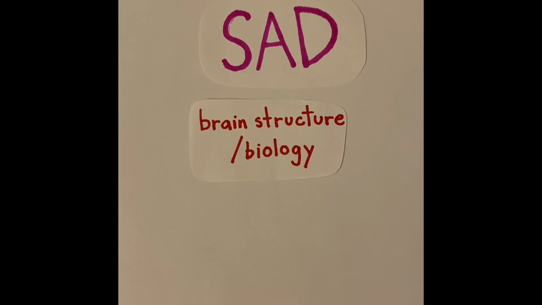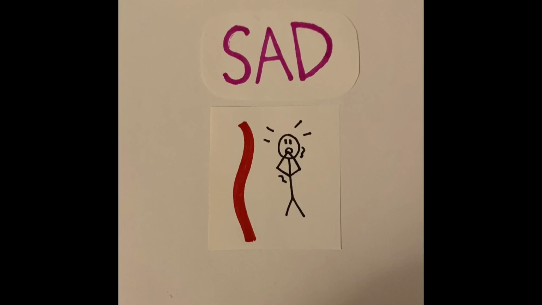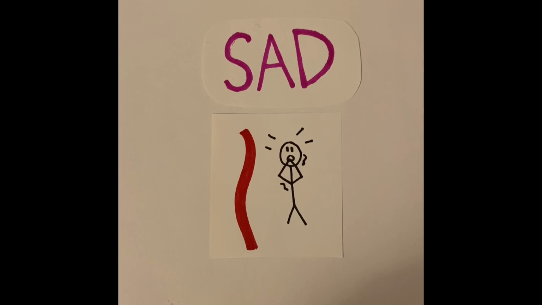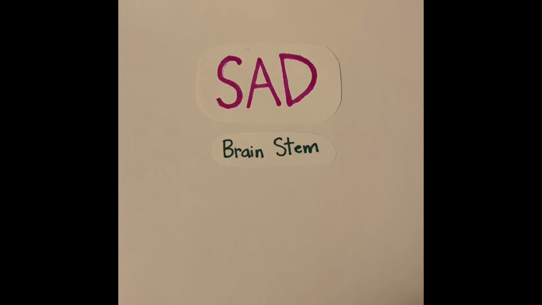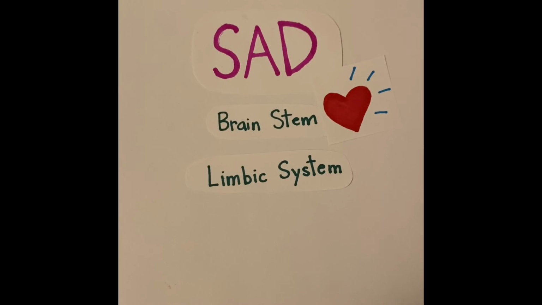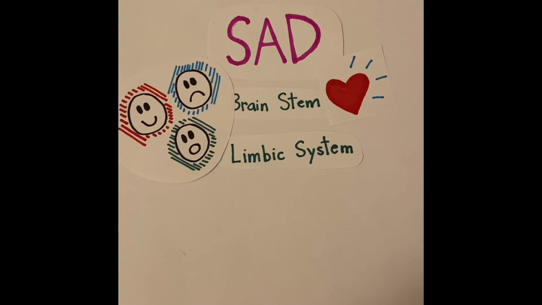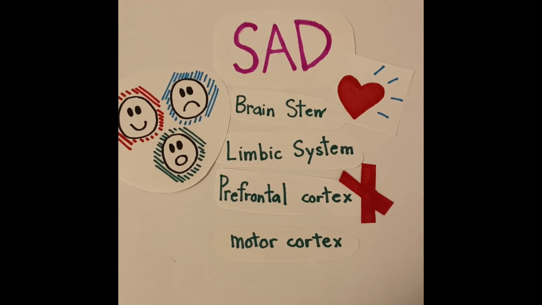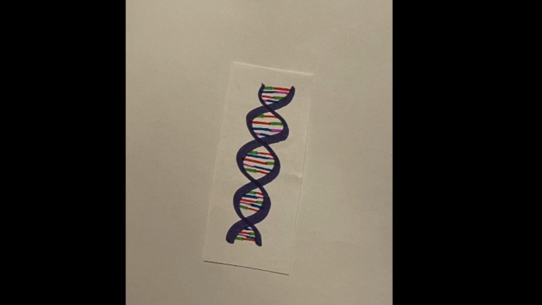Lastly, brain structure and biological factors. Researchers look at the blood flow in certain areas of the brain to see if you have the disorder. Areas that are involved with anxiety include your brainstem, where they look at the heart rate and breathing, your limbic system for mood and anxiety, your prefrontal cortex for risk and danger, and your motor cortex, which controls your muscles.